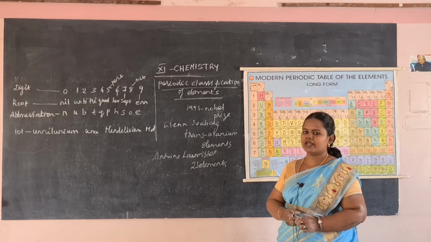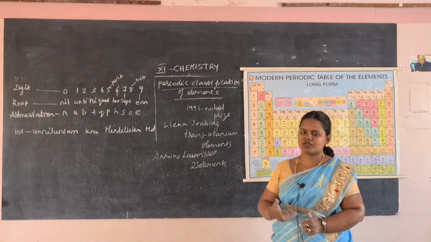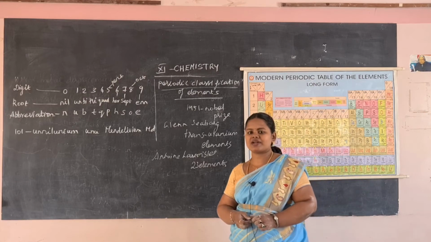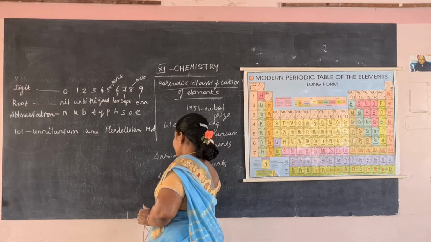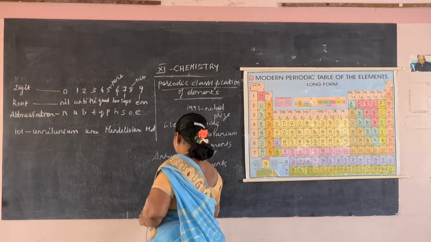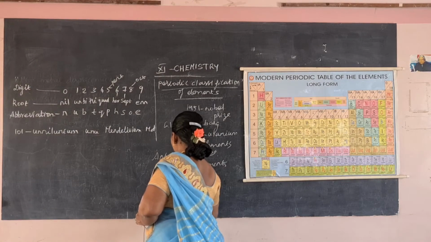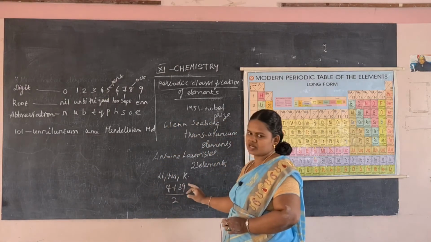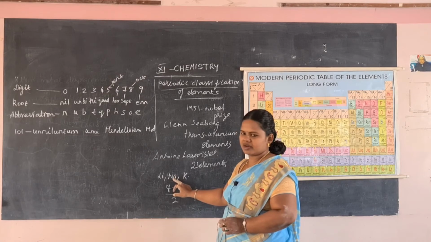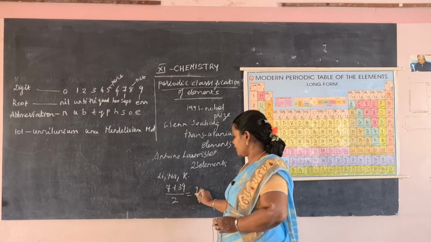Then in 1817 Dobereiner gave his views. He arranged the elements as triads, three elements together. For example, lithium, sodium, potassium. When you calculate the arithmetic mean of the first and the last element, you will get the atomic mass of the middle element. That is, 7 plus 39 divided by 2 gives 23.